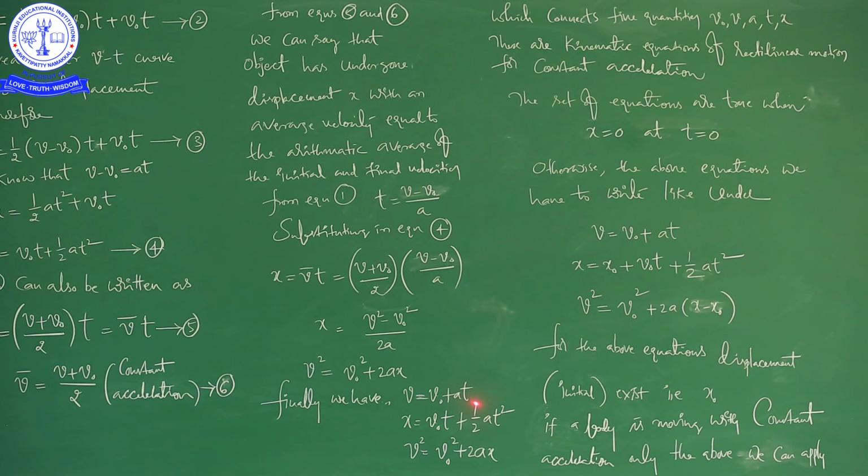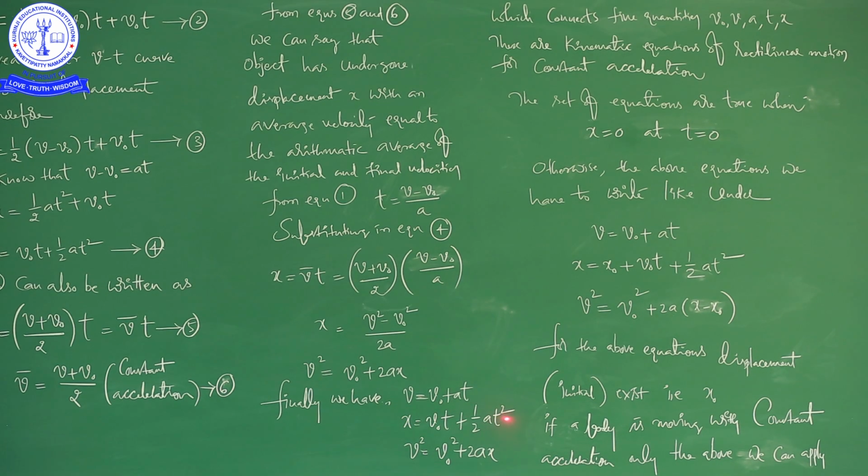Similarly, you can also calculate the displacement by knowing initial velocity, final velocity and acceleration. If you know initial velocity, acceleration and time, you can also calculate displacement.